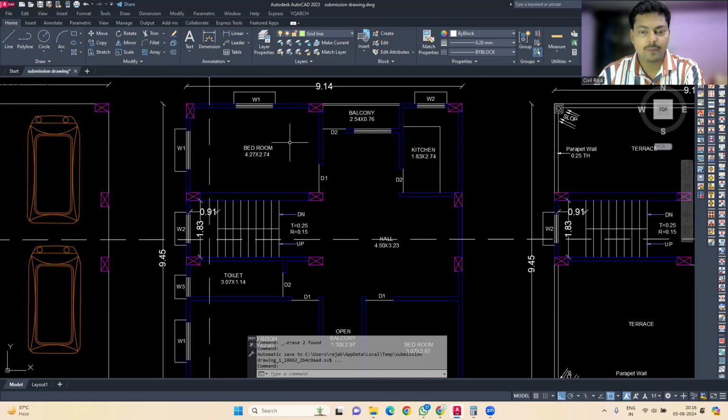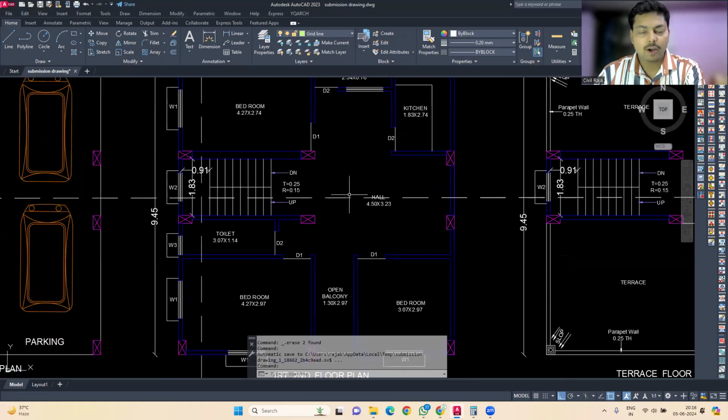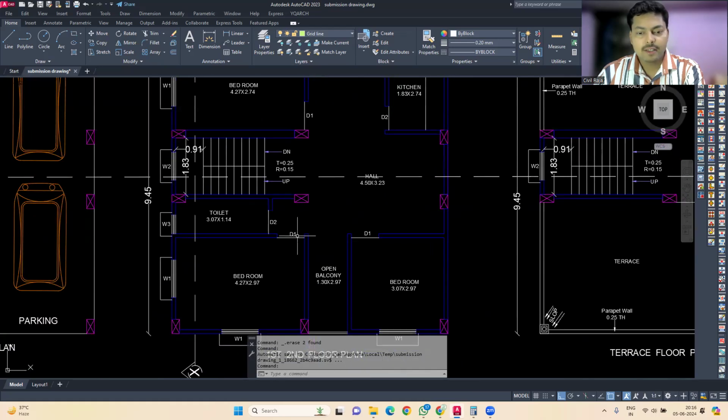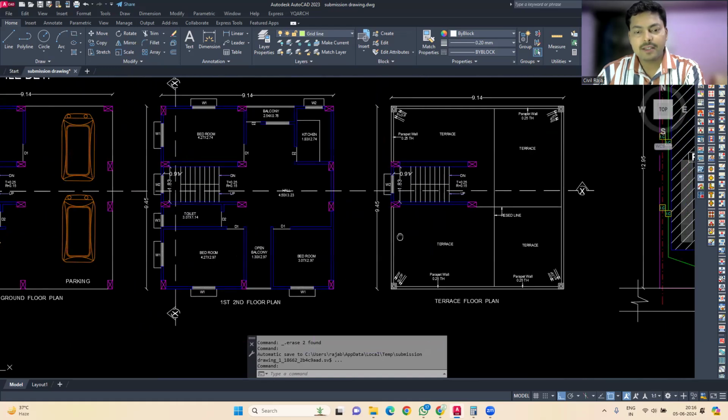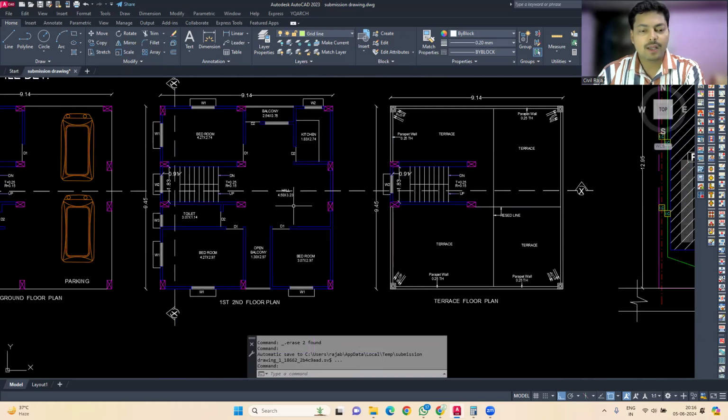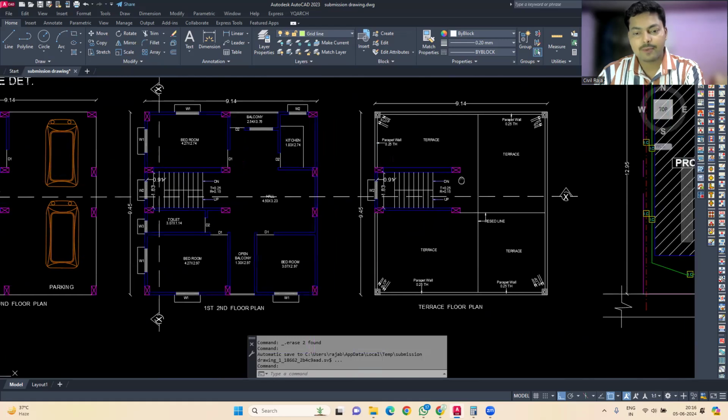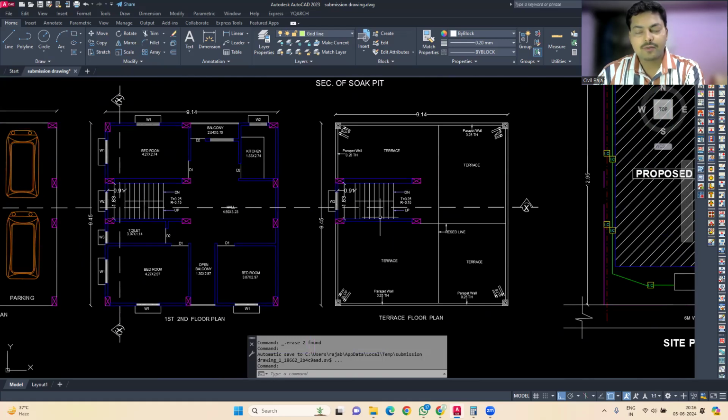Then again we have a bedroom over here, a kitchen and a hall, a toilet, another bedroom on the left and one bedroom on the right. Then we have this open balcony area over here. Okay, then this is the same for the second floor plan, and then we have to jump to the terrace floor plan.